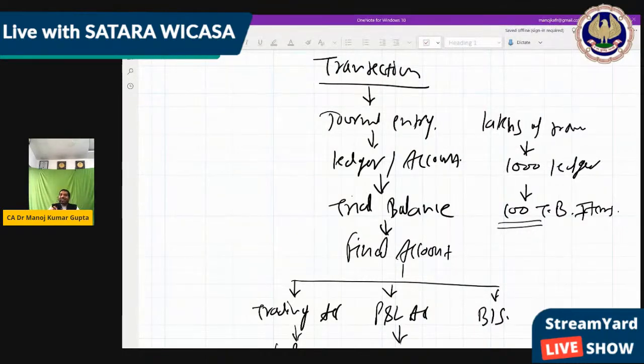If that accounting is not there, then how can we make the control? So friends, this accounting process is basically from journal entry to final account. And if you learn this accounting properly, then in future, whether it is CA Inter or CA Final, you will learn everything and understand everything.